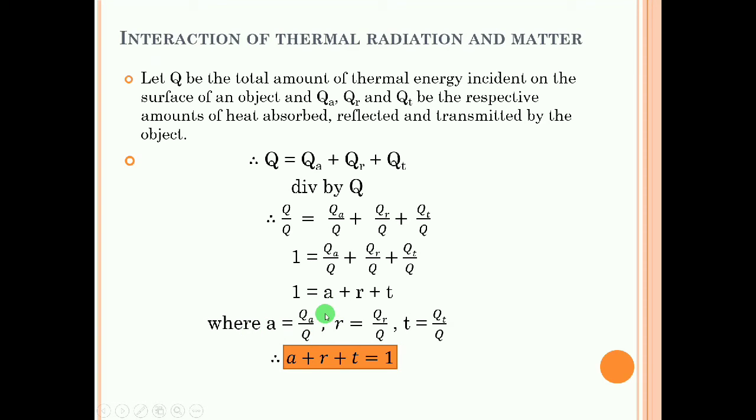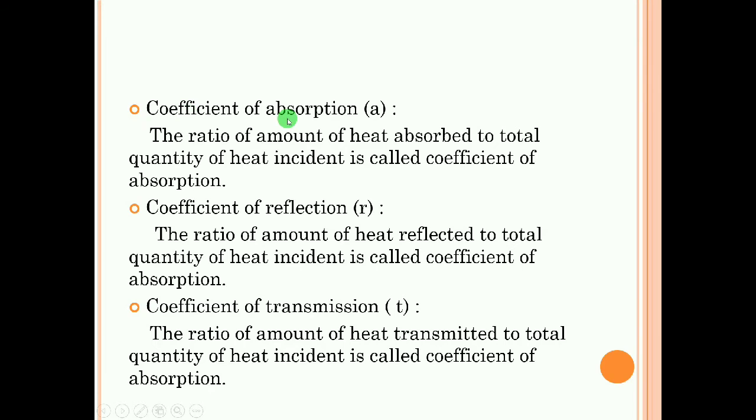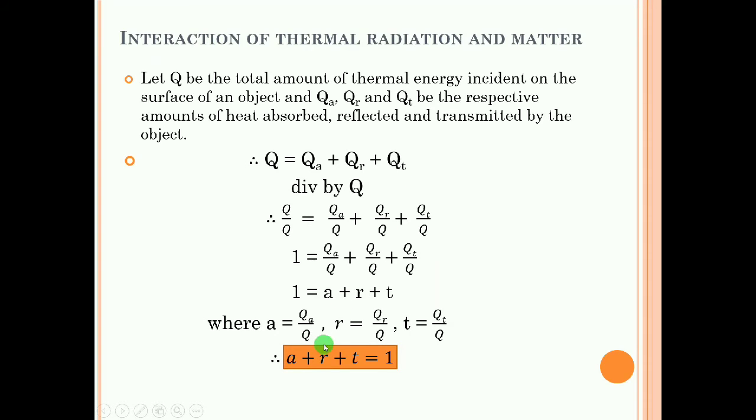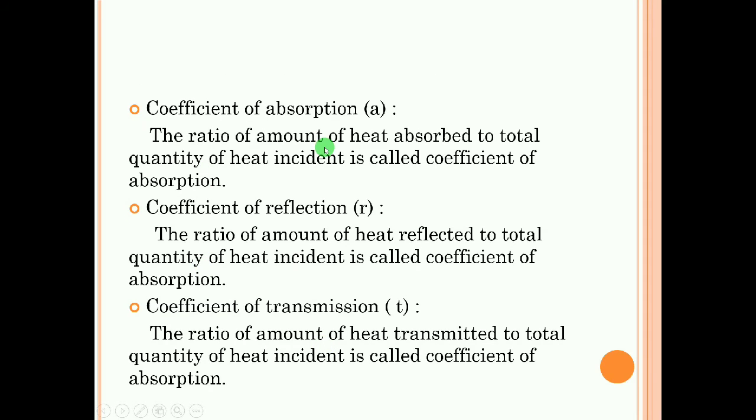So if you put in the values, a plus r plus t is equal to 1. This is the equation: coefficient of absorption plus coefficient of reflection plus coefficient of transmission is equal to 1. This equation can be asked to prove for 2 marks. Now, if you define coefficient of absorption, small a, it is nothing but QA upon Q, that is, the ratio of the amount of heat absorbed to the total quantity of heat incident is called the coefficient of absorption.